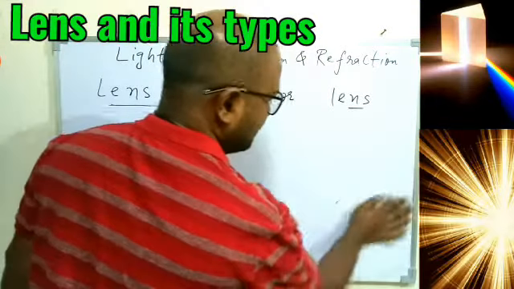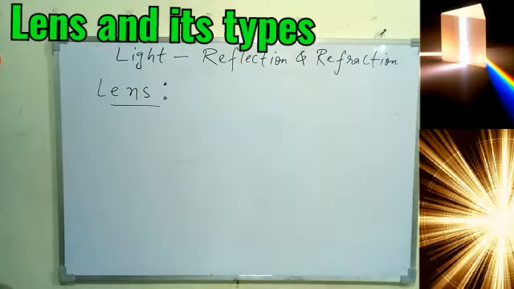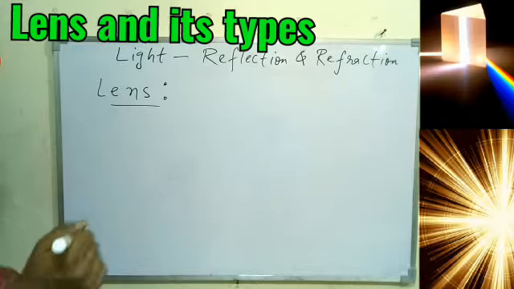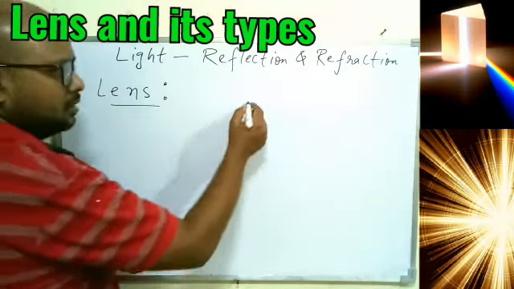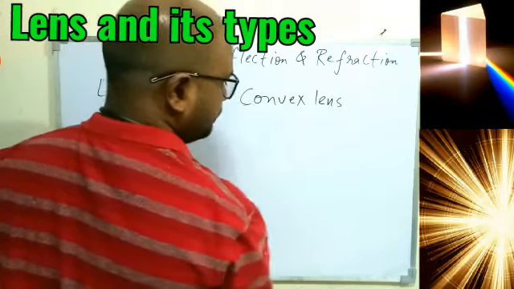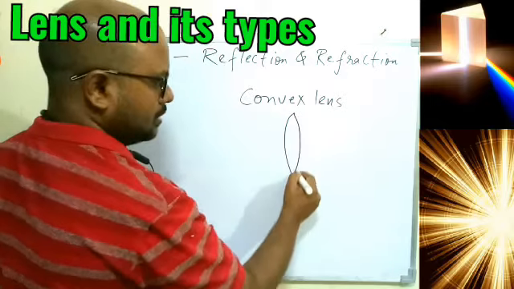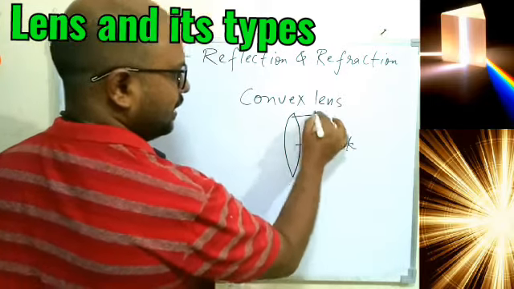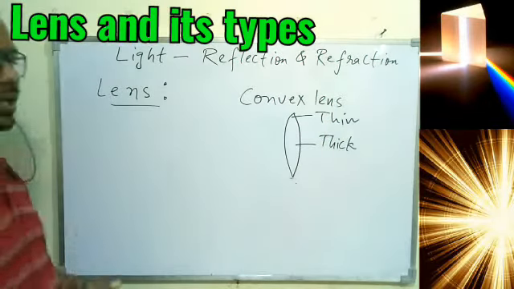Since in class 7th we have understood the different types of the lens, we are going to start with that only. So very first we need to define what is lens. In general, if we talk about the different types of lenses we have, then we'll come to the definition. We have the convex lens. Just take the very first example we have, which is somehow thick at the center and thin at the edges. That is how the convex lens looks.